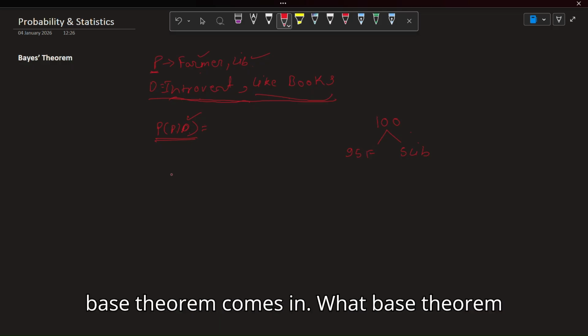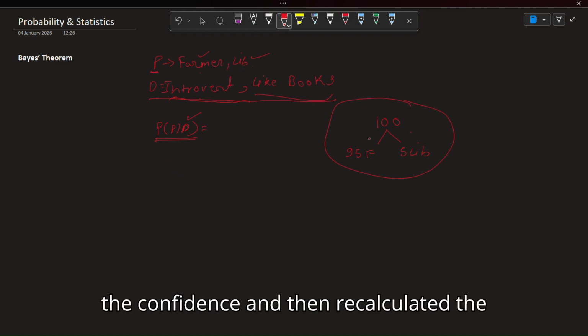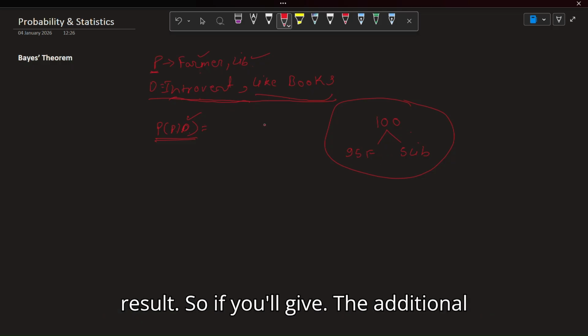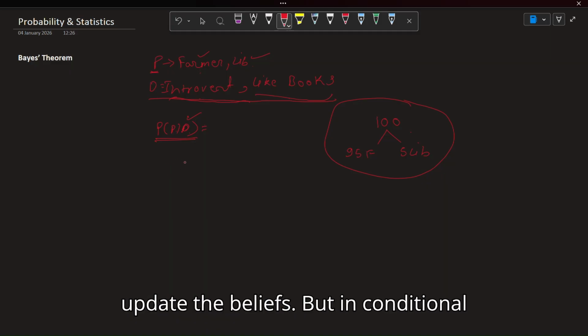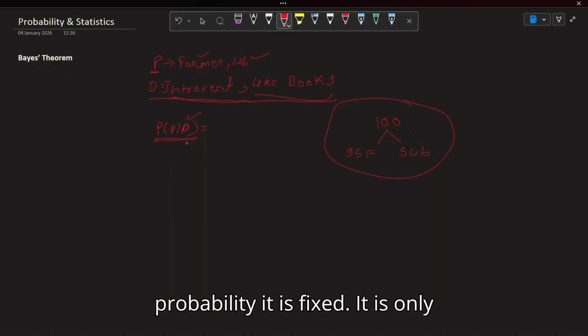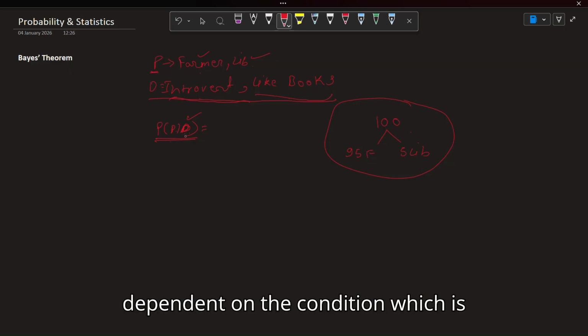What Bayes theorem does is, it takes this data into account and then recalculates the result. So if you give the additional information to Bayes theorem, it will update the beliefs. But in conditional probability, it is fixed. It is only dependent on the description, only dependent on the condition which is given.